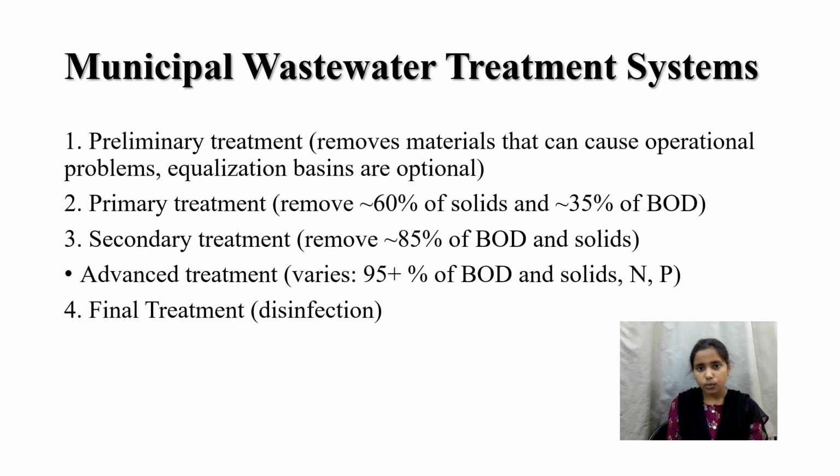Now, municipal wastewater treatment systems. Here we can see preliminary treatment, primary treatment, secondary treatment and final treatment. Preliminary treatment includes the removal of materials that can cause operational problems; equalization basins are optional here. Primary treatment can remove 60% of the solids and 35% of the BOD. Secondary treatment can remove 85% of the BOD and solids. Final treatment includes disinfection.